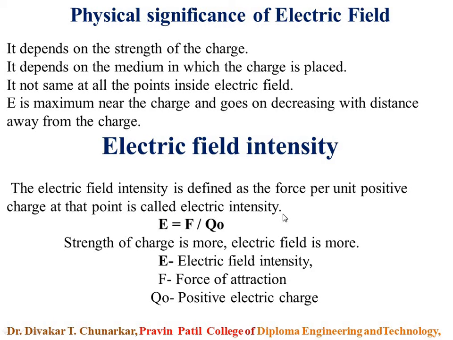Here E is the electric field intensity, F is the force of attraction and Q0 is the positive electric charge. Keep this in your mind. So again I revise the equation: E equal to F upon Q0.